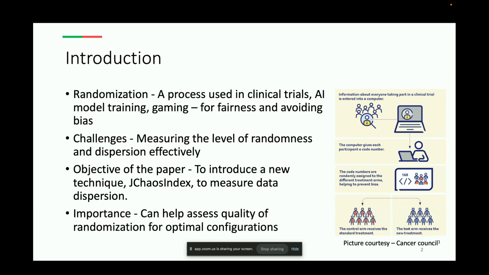Dispersion tells us how much the data has been shuffled, which is key to understanding the quality of randomization. Dispersion, in other words, tells us how far each data point has moved during the randomization process. And it also tells us how far the neighbors of data points, the immediate ones after or before, have moved away from their original position.